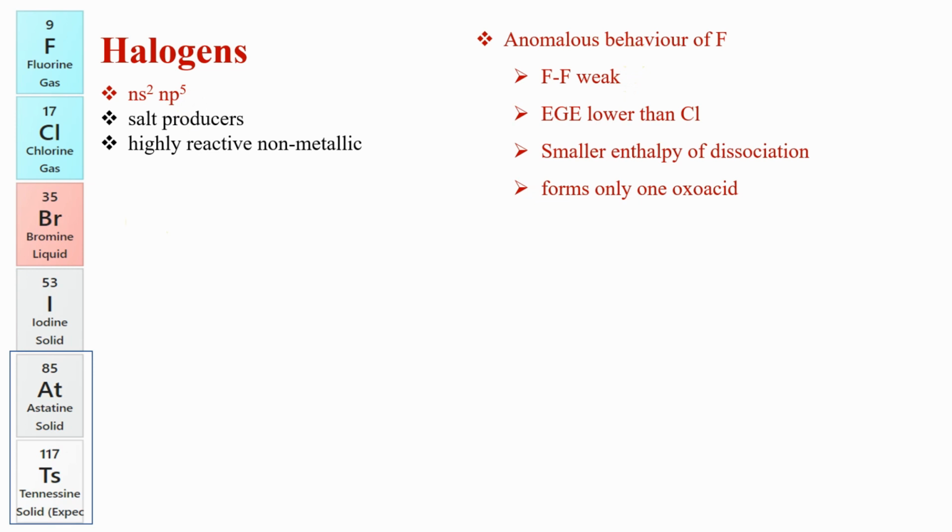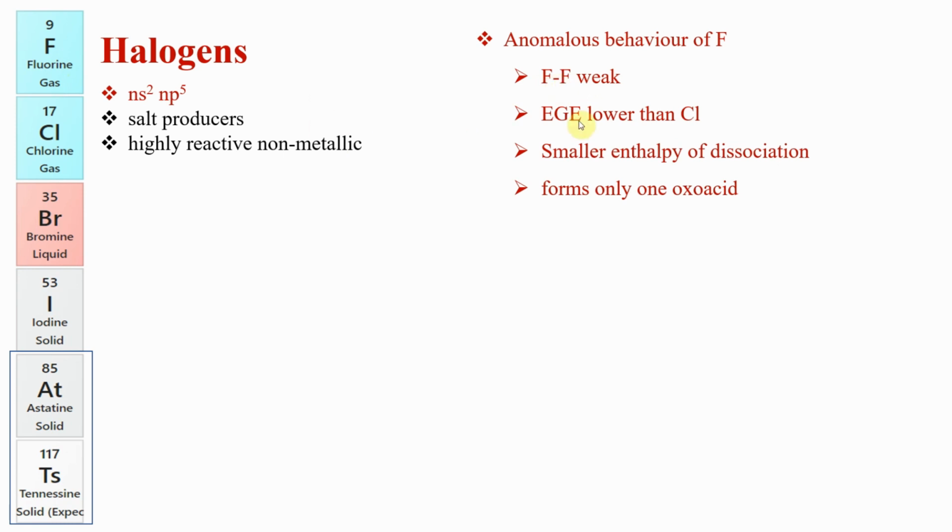The anomalous behavior of fluorine is much more pronounced than the anomalous behavior of oxygen or nitrogen. The main reason anomalous behavior happens is extremely small size and a lot of electrons. Imagine nitrogen, oxygen, and then fluorine: the size has become even smaller and the electrons are more, so it is much more pronounced. Because of that, the fluorine bond is extremely weak. Can we also say the bond is weak, so it easily breaks, so fluorine is more reactive, and fluorination of organic compounds is extremely violent for this reason.